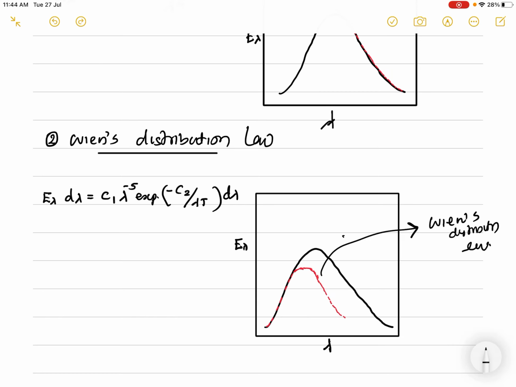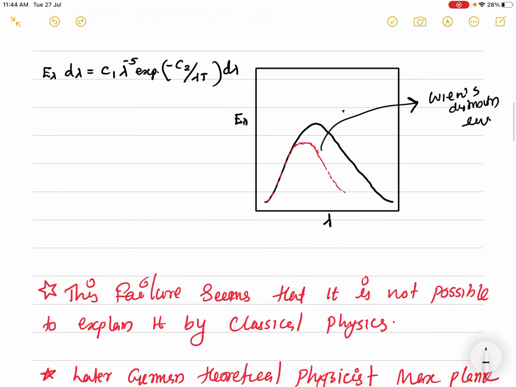So we face failure here. Why is this failure happening? It seems it is not possible to explain it by classical physics. All this was happening at the end of the 19th century, when we had a lot of physics, starting from Newtonian theory, Lagrangian and Hamiltonian mechanics, and electrodynamics. The whole of that theory was incapable of explaining black body radiation.